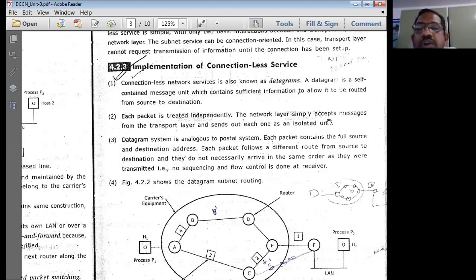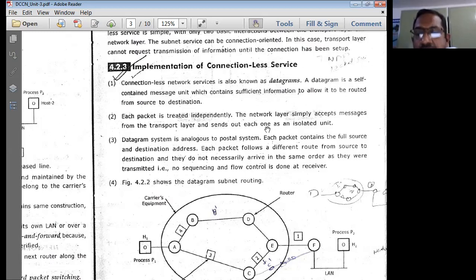So the network layer accepts the messages from the transport layer and sends these messages out, each one as an isolated unit. The transport layer gives huge amounts of data to the network layer. The network layer converts them into packets, and each packet is isolated from and independent of all other packets.